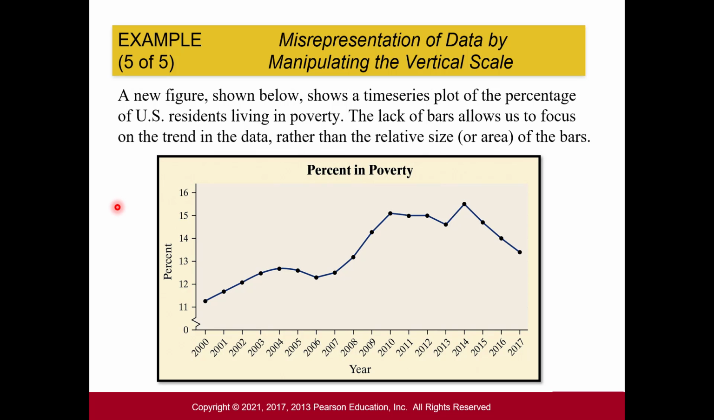So this is another version of the graph. It's a time series plot, and it's in percent form. So percentages of U.S. residents living in poverty. The lack of bars allows us to focus on the trend in the data rather than the relative size or area of the bars. So this one helps us understand it a little bit better and not get confused with the height of the bars and things like that. So this would be a better representation for the data. And again, notice that we are in percentage of the population instead of the actual number of people.